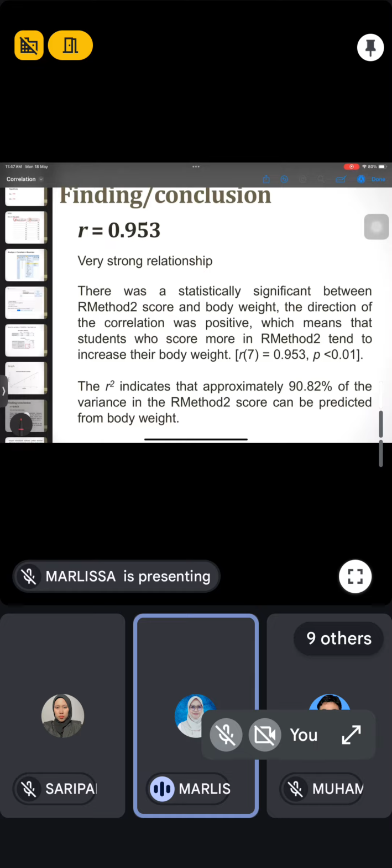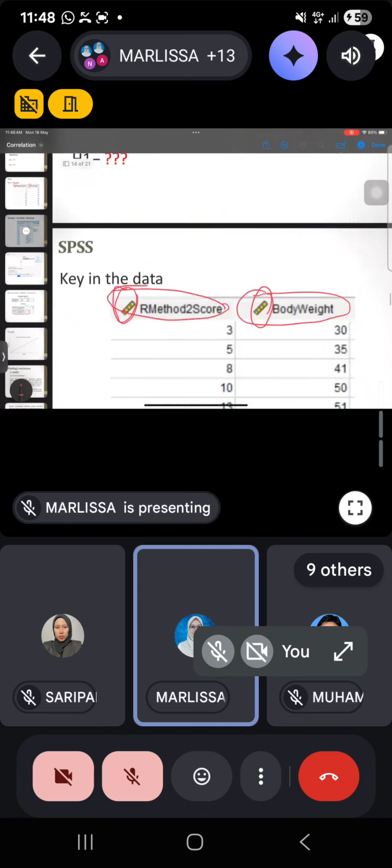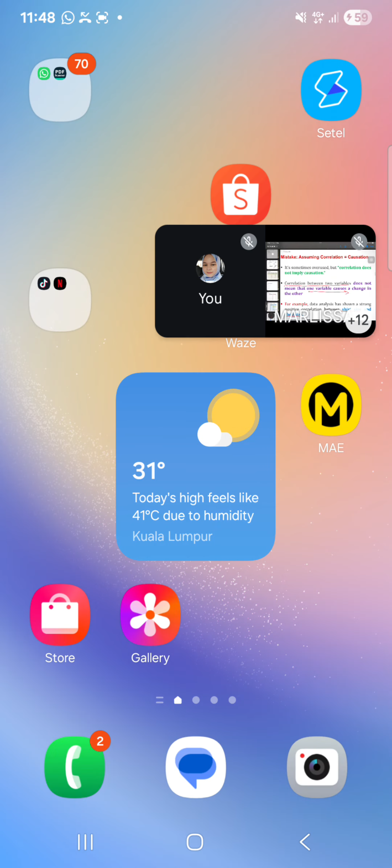If you look again at the table here, where is it?